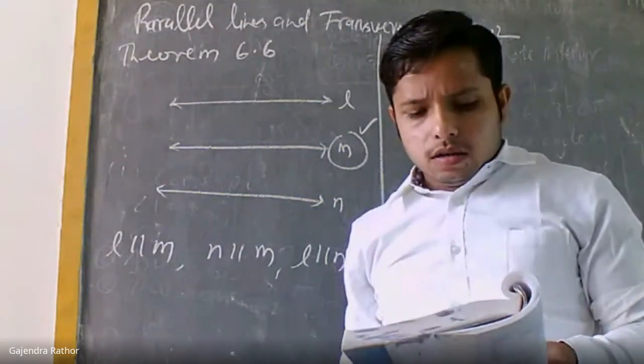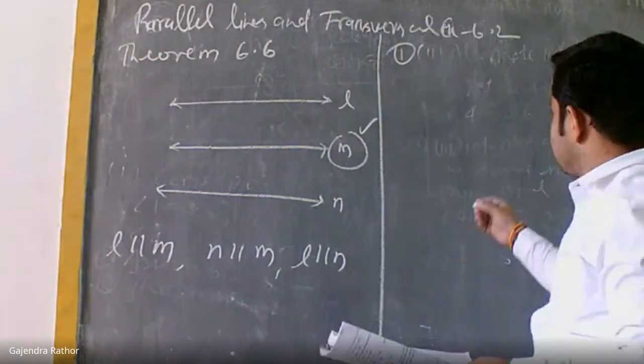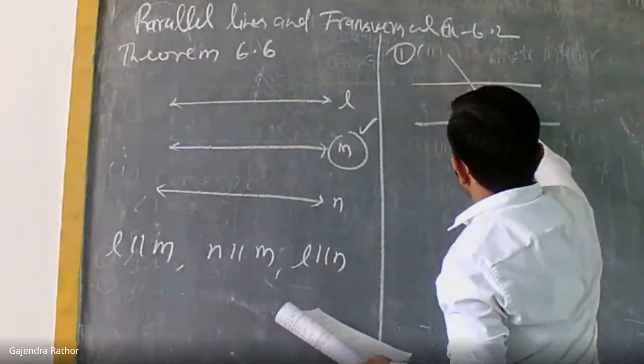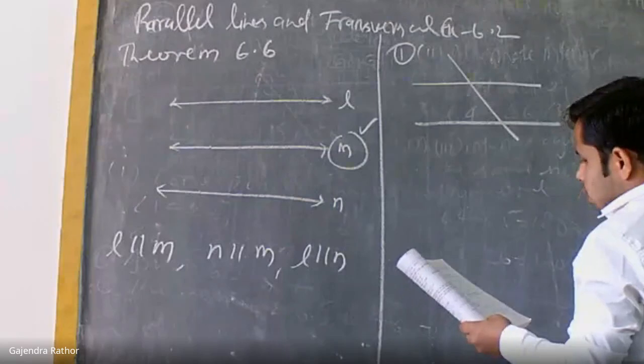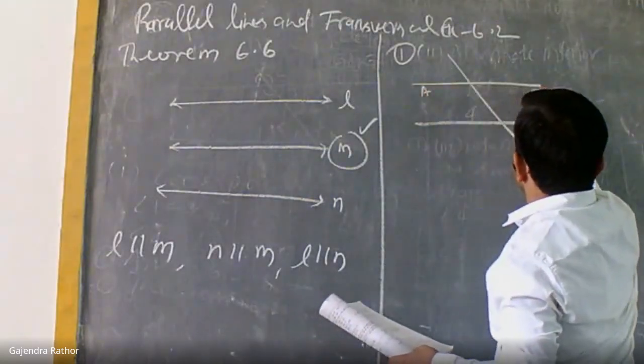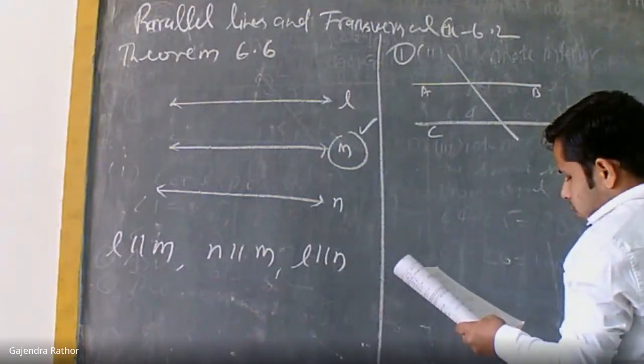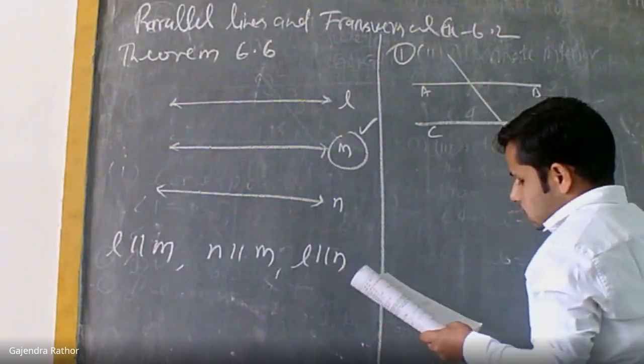In the figure, one figure is given. I am drawing the figure. This is A, this is B, this is C, and this is D. One transversal.